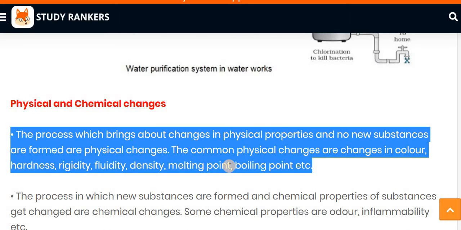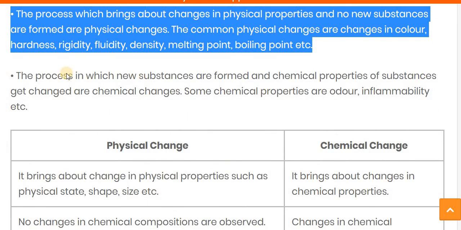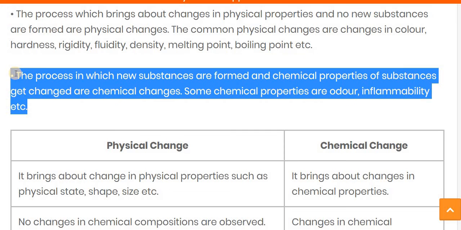But there is no new substance formed. Whereas in chemical process, the process in which new substances are formed and the chemical properties of a substance get changed are chemical change, and some chemical properties are odor change, inflammability, etc.